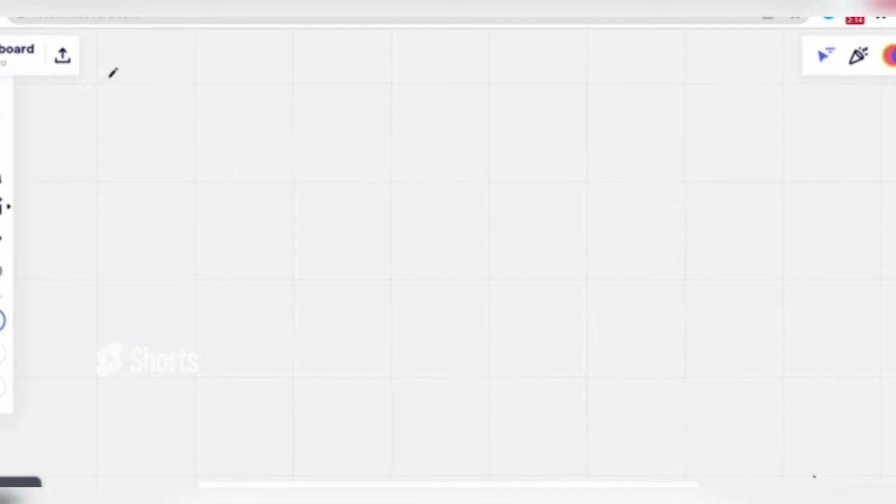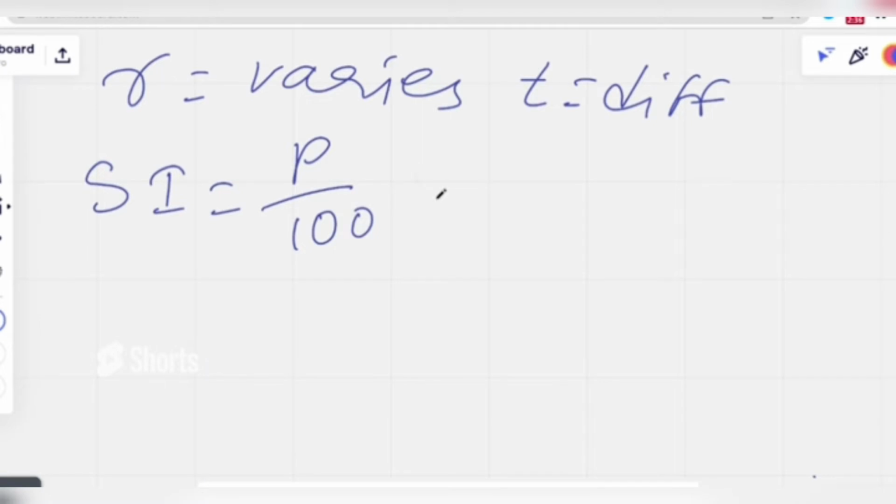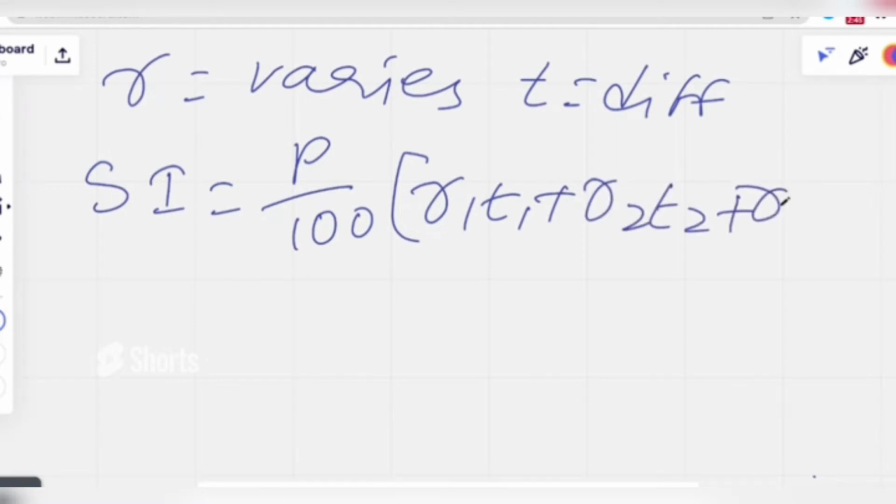Simple interest is given by sum by 100 into R1 T1 plus R2 T2 plus R3 T3, and so on. This is the formula we have.